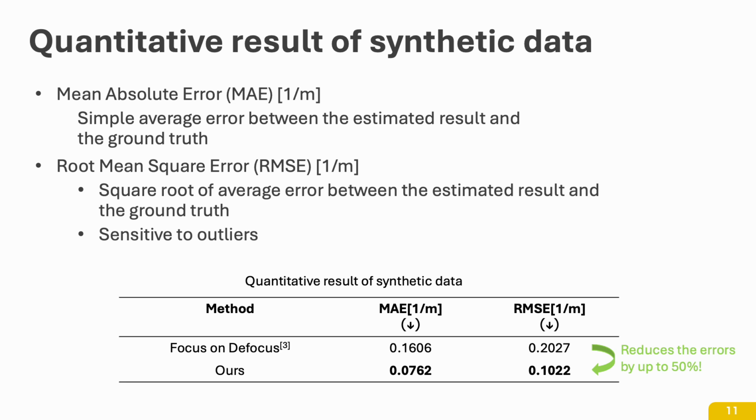RMSE computes the square root of the average squared difference between the estimated and the ground truth values. For both MAE and RMSE, smaller is better. Additionally, RMSE is sensitive to outliers, making it useful for determining their presence.